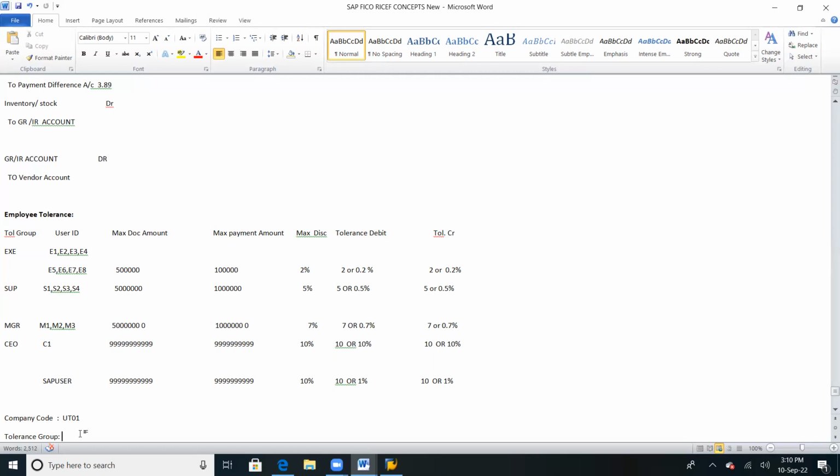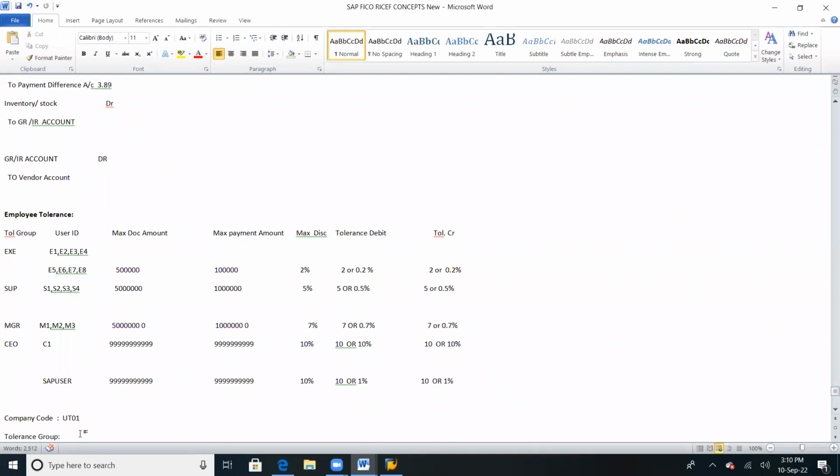In real time, each and every executive will not have an unlimited amount. They will have a certain ceiling. Hope you got my point. Again, remember, never ever say that it's left blank.